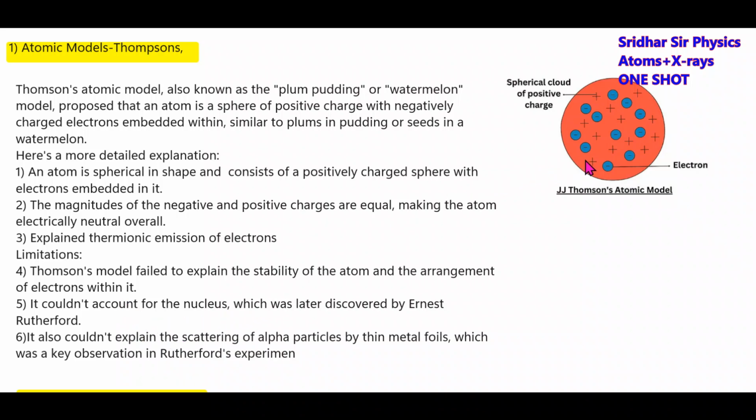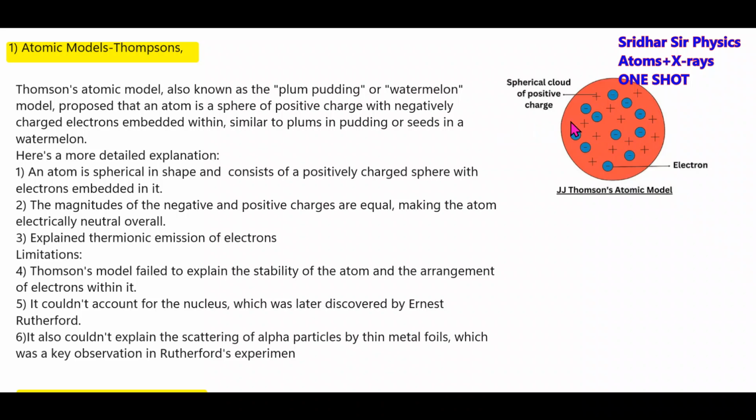Next, Rutherford was able to describe the nucleus. Here, the nucleus is spread throughout the atom. But Rutherford's experiment was something totally different. The nucleus was present, highly concentrated at the center of the atom, whereas here, the nucleus is present throughout the atom. So this was the thing.